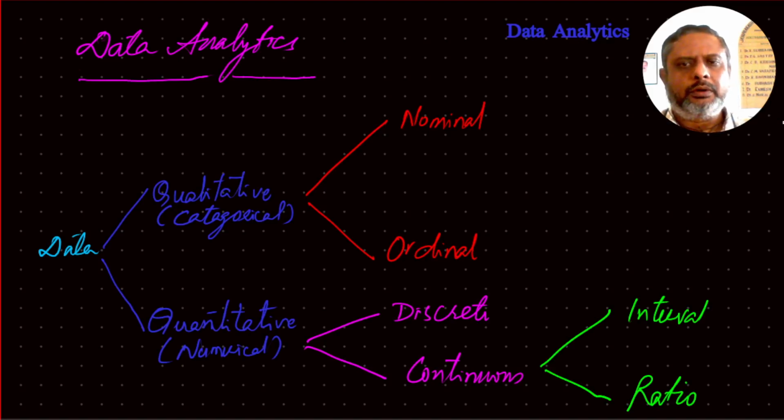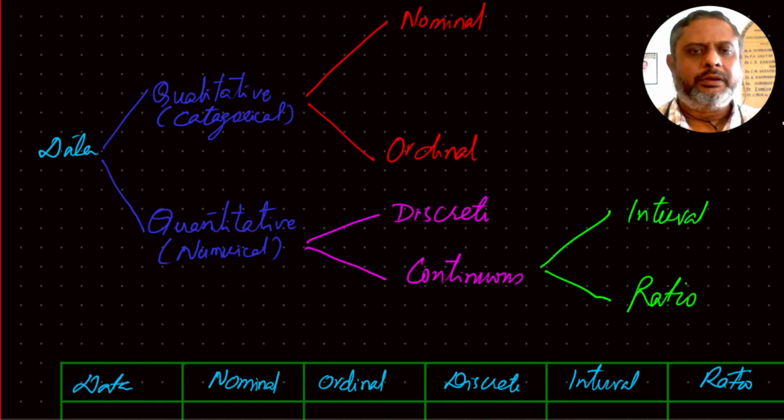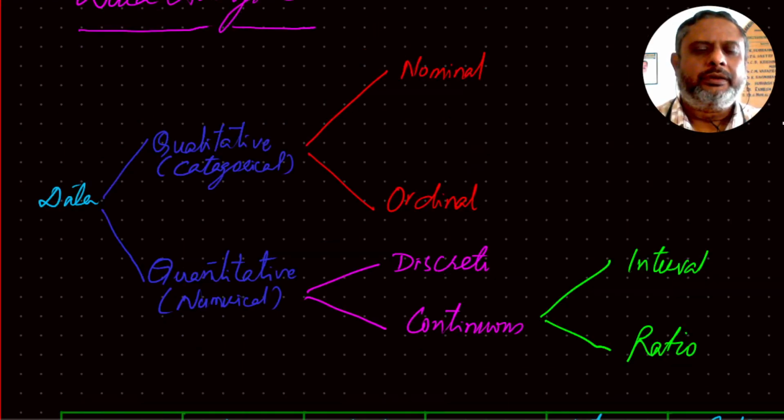Let's continue our journey into data analytics. We were discussing the types of data. The data, as discussed earlier, can be qualitative or categorical data, or it can be quantitative or numeric data. Qualitative data may further be classified as nominal or ordinal. The qualitative data are basically text-oriented, whereas quantitative are numeric data.